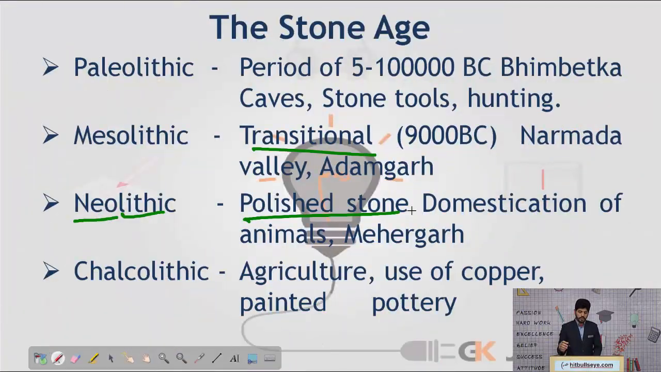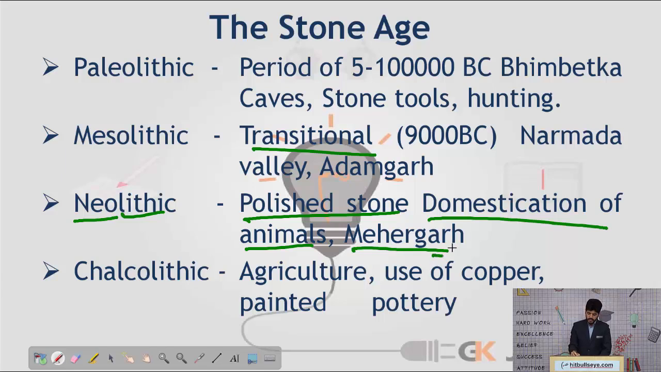Polished stones are much more endurable and hence are considered a better tool for the means of occupation. The means of occupation in the Neolithic Age was again agriculture, but it was compounded by domestication of animals. This domestication of animals helped us in easy agriculture, plowing and other activities. An example of the Neolithic Age is Mehergarh, a place.